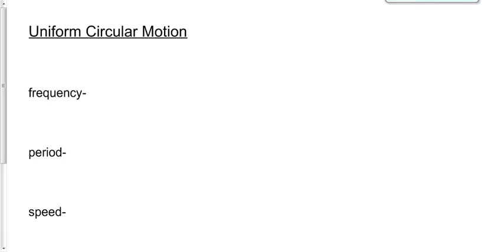For instance, I'm going to take my keys here on the end of the lanyard and swing them around. Okay, that's circular motion, right? If I change the speed of my keys, speed them up, slow them down, that's still circular motion, but it's not uniform circular motion. When I have them going around in a circle at the same speed the whole time, that's uniform circular motion. And that's what we're going to be talking about in this unit: circular motion in which the object is moving at a constant speed.